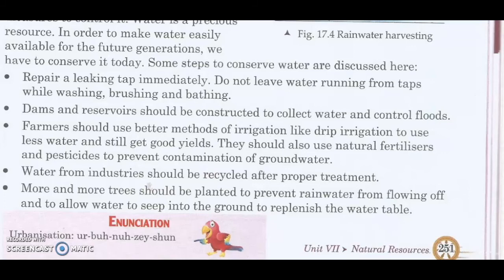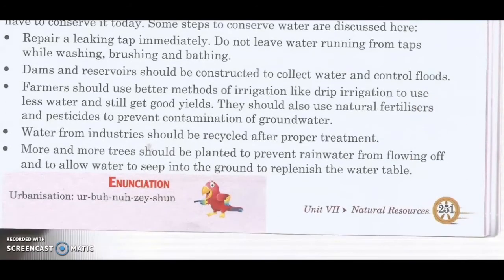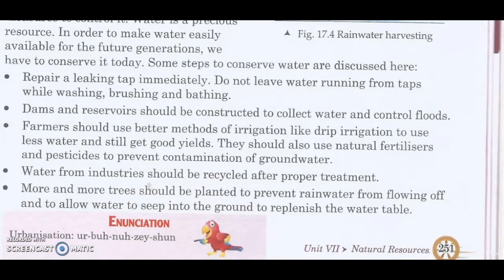Dams and reservoirs should be constructed to collect water and control floods. Farmers should use better methods of irrigation like drip irrigation. This will save a lot of water and still get good yields. They should use natural fertilizers, organic fertilizers, and pesticides to prevent contamination of groundwater. Otherwise, while we drink water from the well or bore well, these chemicals will get accumulated in our body, which is also called biomagnification, which you will be learning in grade 10.